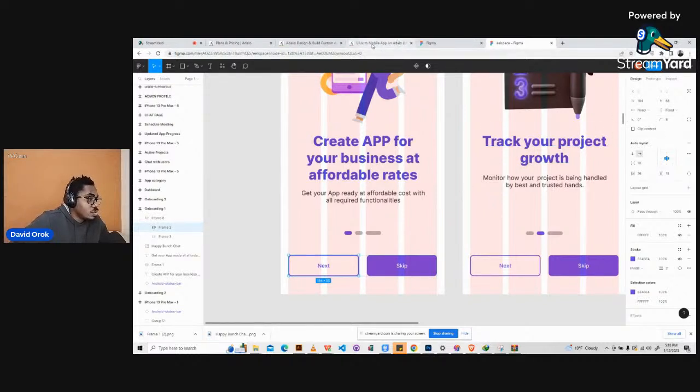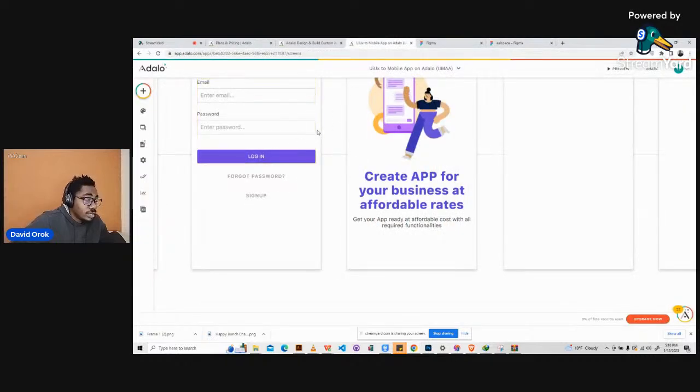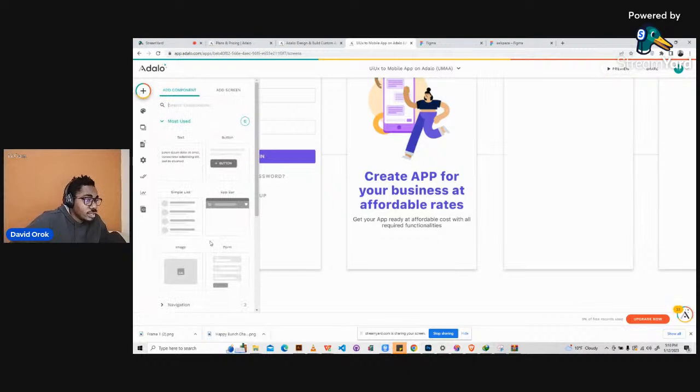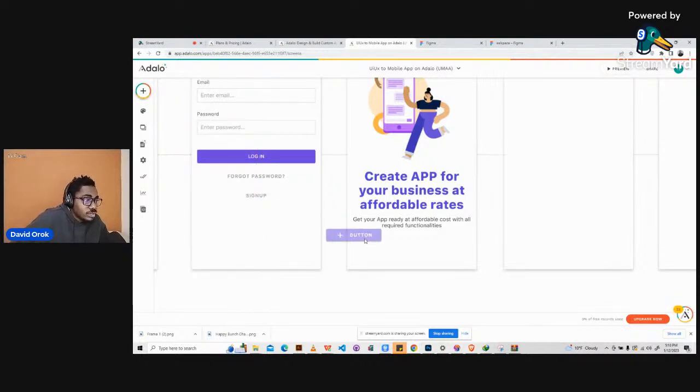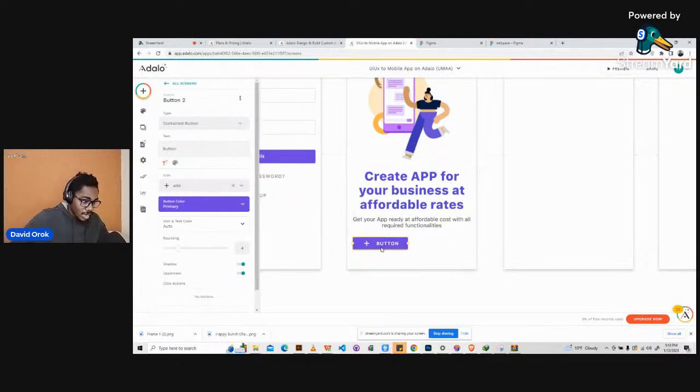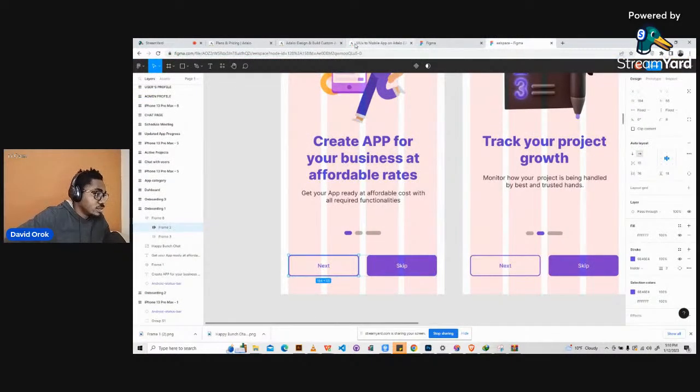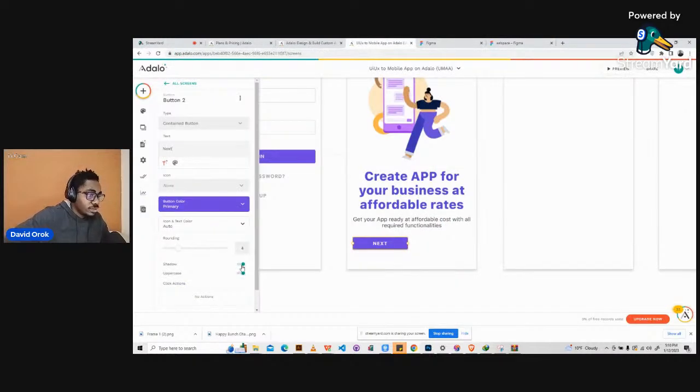And so let's go back to Adalo, then click on component, then go to button. This is our button. So our button can't really be customized. So we'll try to use it how we can. So we will take off the icon for the button, remove it, and then we will change the text from button here to next, right? Okay, so here it is, making everything all in caps. That's not what we had in the design. Okay, so we will just come here and turn off the button here that says uppercase. So we turn it off, and so we have now next.